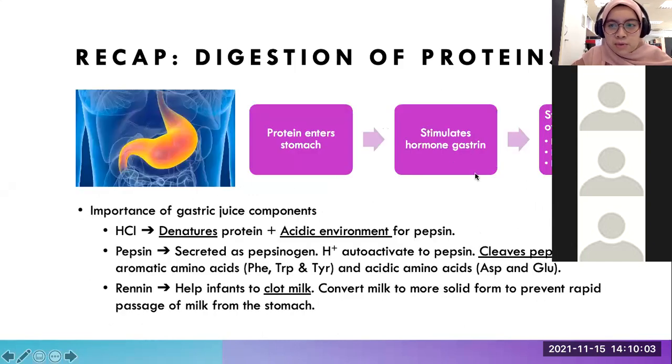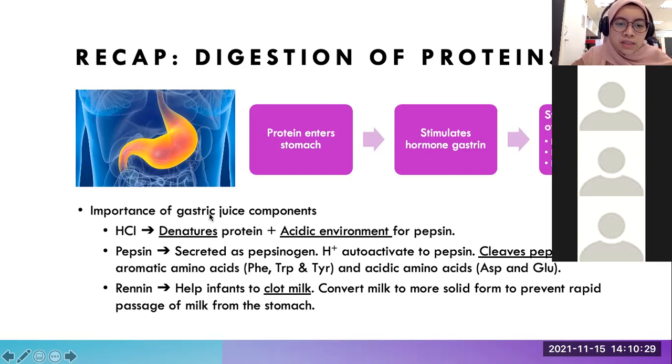Okay, so briefly the process of how proteins are digested and eventually metabolized. So protein enters the stomach, followed by stimulation of the hormone gastrin. So what will gastrin do? Gastrin will stimulate the release of gastric juice. So gastric juice encompasses hydrochloric acid, pH 1.5 to 2.5, then pepsinogen, and also renin in infants or babies.